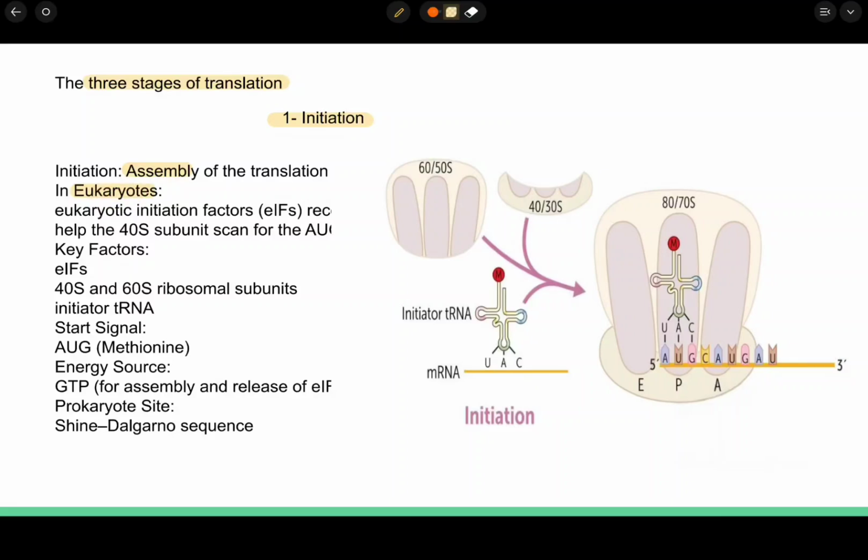Eukaryotic initiation factors, or eIFs, help the 40S subunit scan for the AUG start codon. The key factors here are eIFs, eukaryotic initiation factors, and the 40S and 60S ribosomal subunits. The initiator is tRNA, the start signal is AUG, or methionine, and the energy source is GTP. It is for assembly and release of eukaryotic initiation factors. In prokaryotes, there is the Shine-Dalgarno sequence.